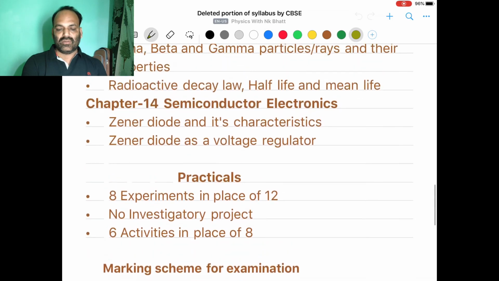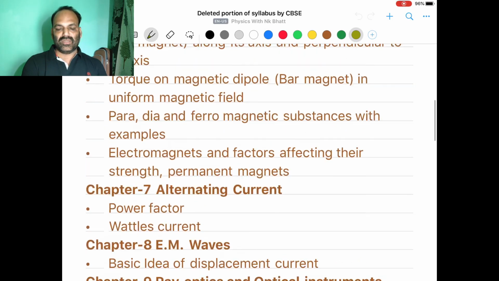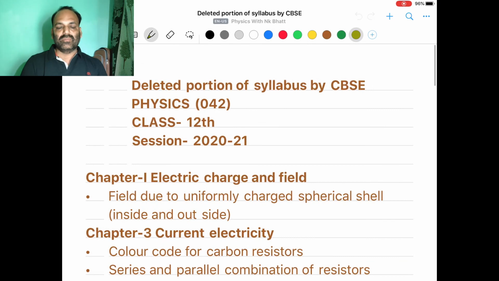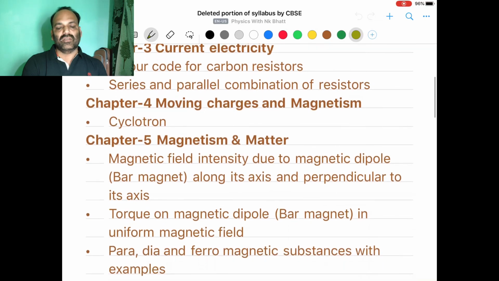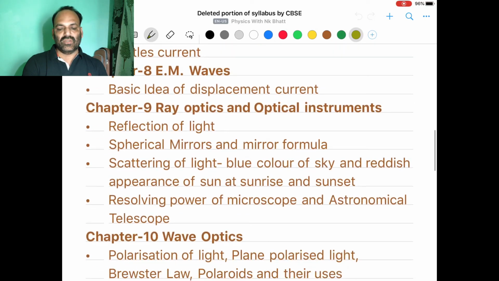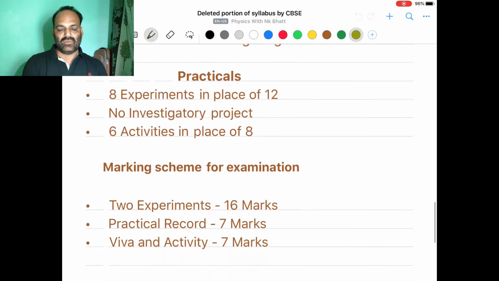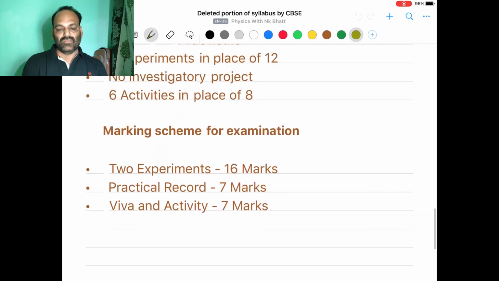So my dear students, as I explained, you can understand the syllabus is reduced, keeping in view the shortage of time during this session. So far no offline classes are continued in any school related to CBSE, though online classes are continued. So in the interest of the student, CBSE has reduced the syllabus in physics also, that I explained to you in this video.